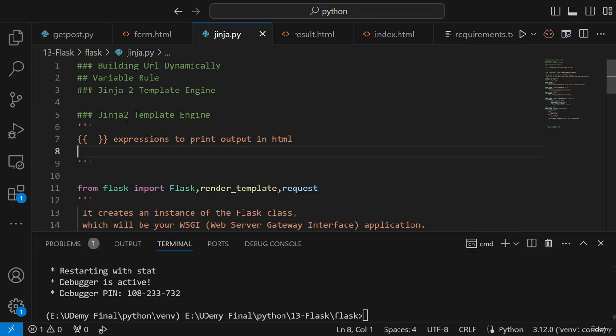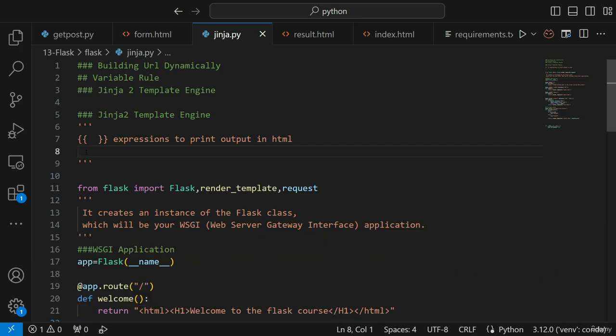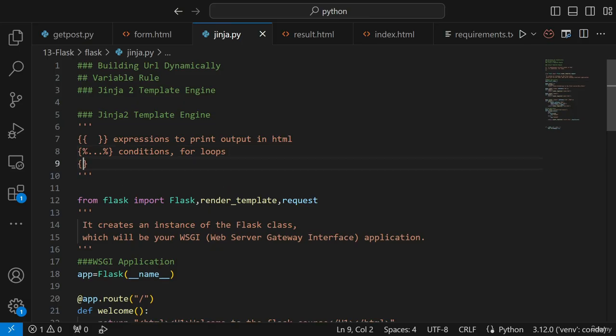If I use two brackets opening and closing, and write anything inside that, that becomes an expression. The second one that we can also use is this one, right? If you have any conditional statement, you can write all the conditional statements inside this kind of braces. You can have a for loop, if condition, while loop, anything. And the third thing that you can use in the Jinja 2 template engine is your comment section.